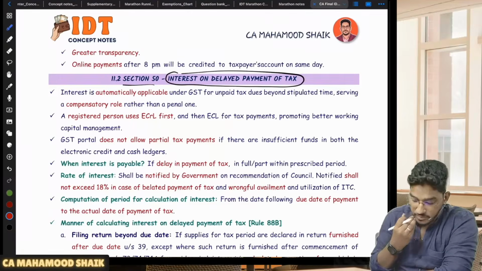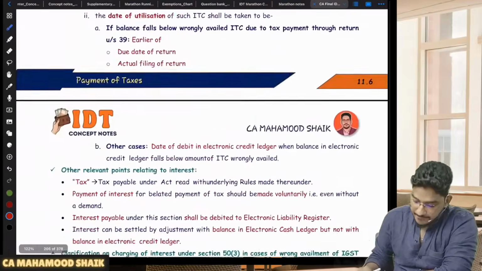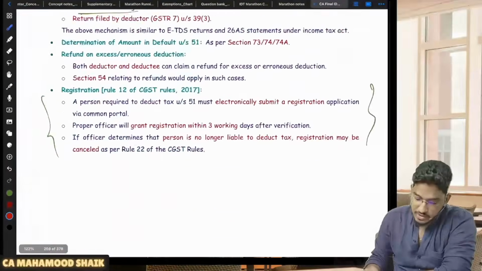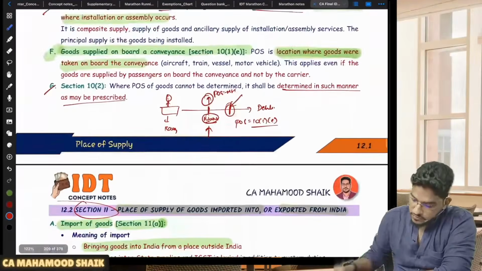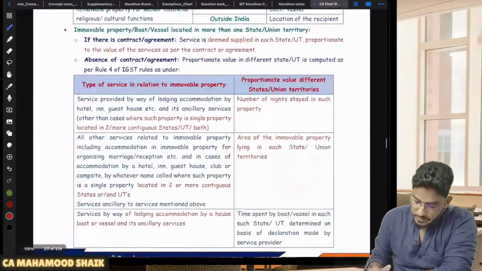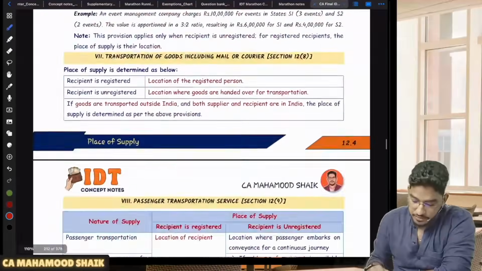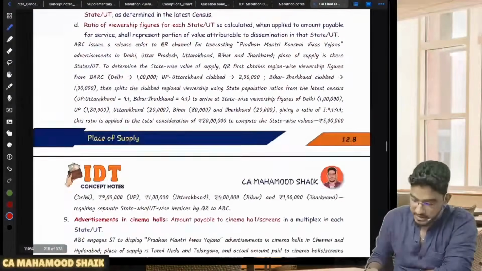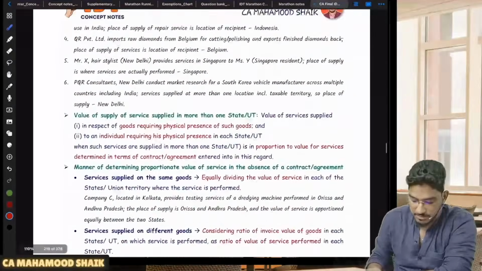Now I will try to cover one more small chapter. So what we'll try to do is assessment and audit. One small chapter is there, assessment and audit, that we'll try to do. Hardly it will take some 20 to 30 minutes. We'll try to complete that.